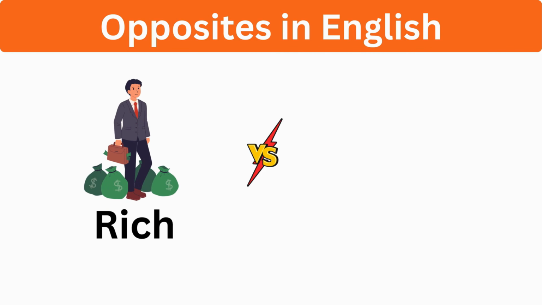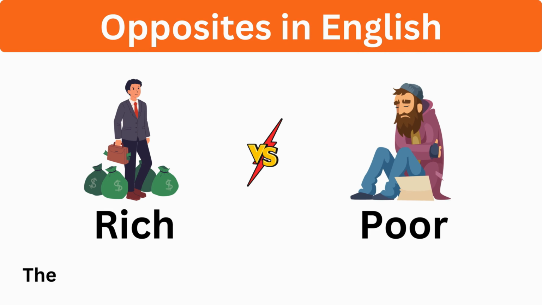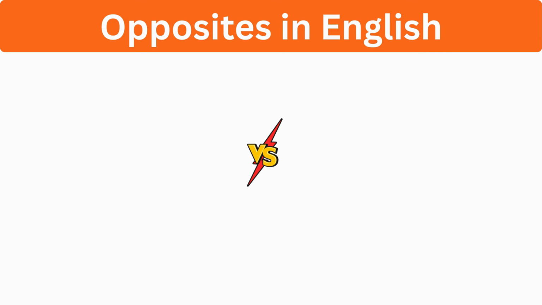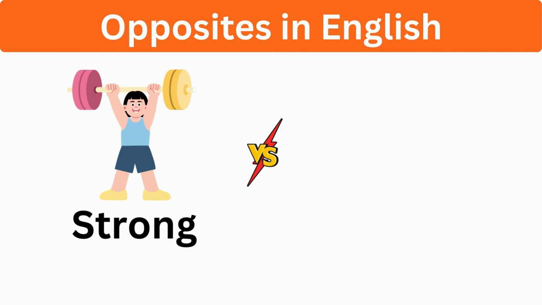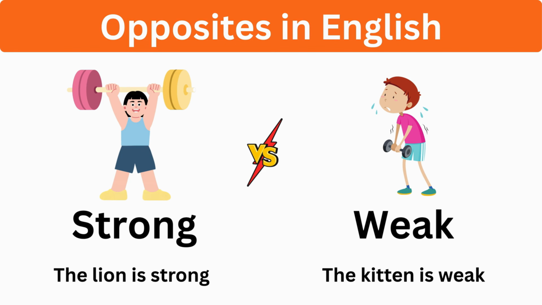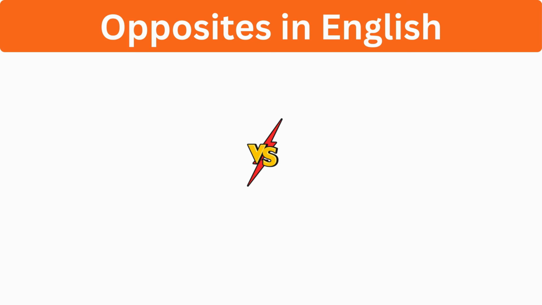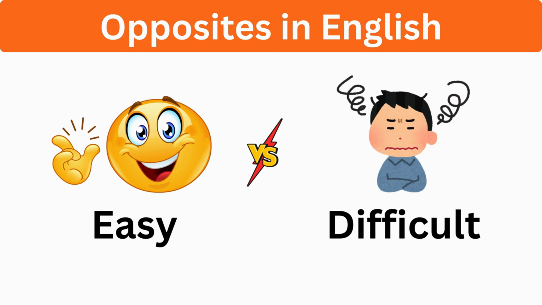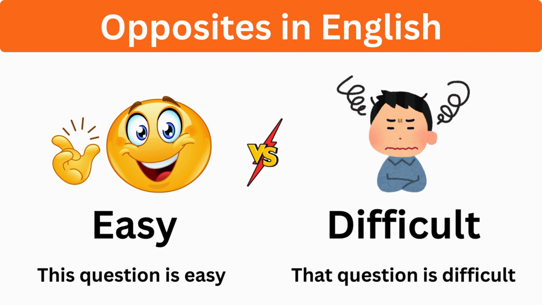Rich, poor. The businessman is rich. The farmer is poor. Strong, weak. The lion is strong. The kitten is weak. Easy, difficult. This question is easy. That question is difficult.